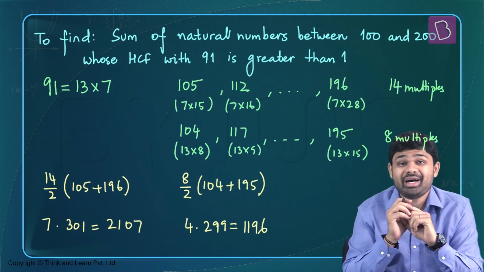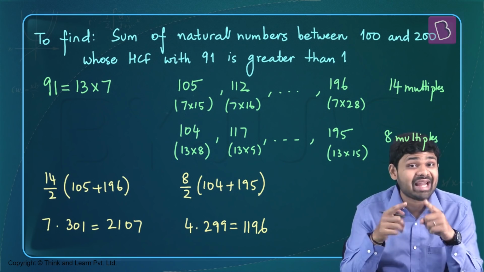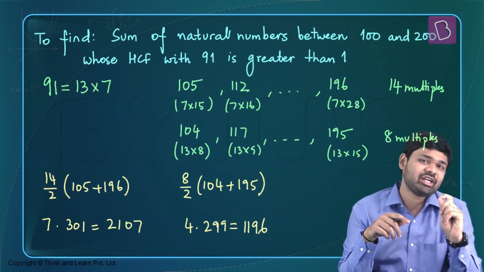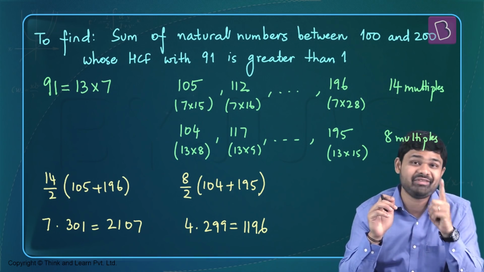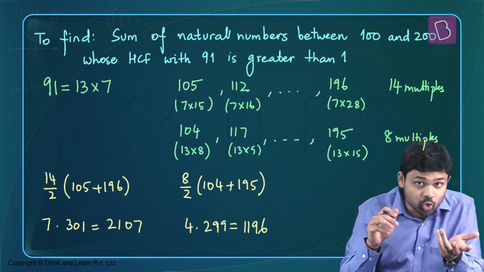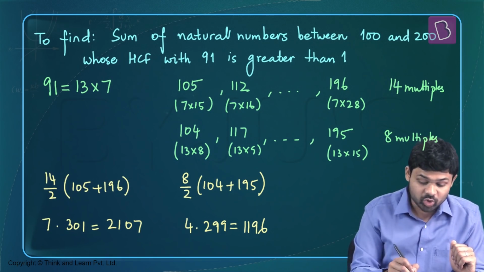Well, you'll get a wrong answer, because you have to remember that multiples of both 7 and 13 have been added 2 times here. Let's find out how many multiples of 7 and 13 there are. There's only one, which is 7 into 13, which is 91, into 2, which is 182. So you have to subtract 182 to get the correct answer.